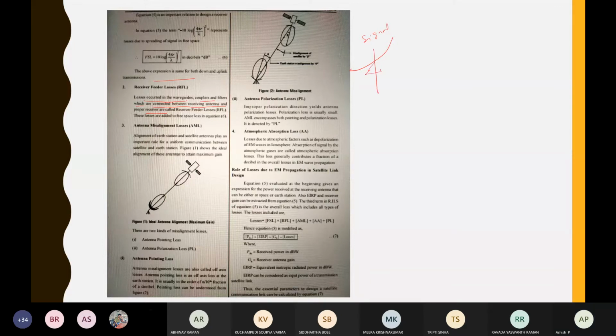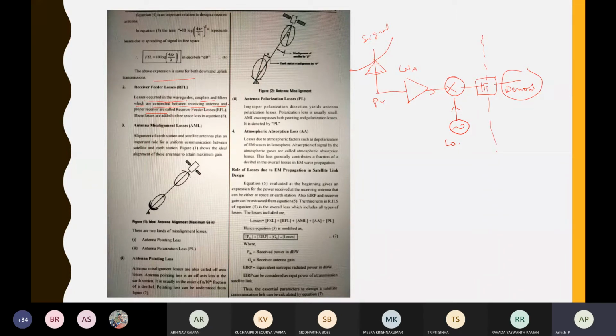This will be PR. Then there will be a low noise amplifier followed by a mixer and local oscillator, then the IF stage and demodulation stage. So whatever is there before the demodulation stage is called the receiver feeder loss.